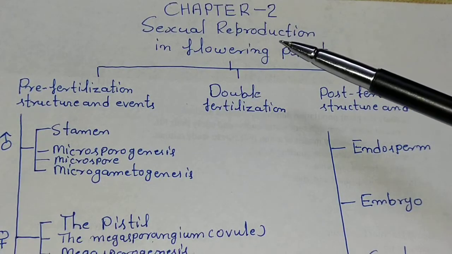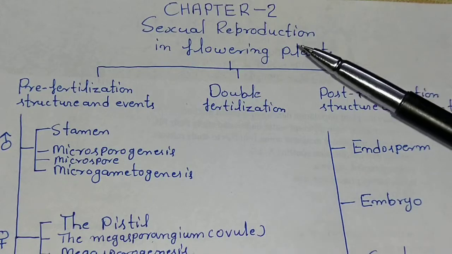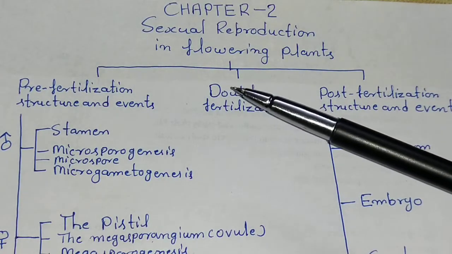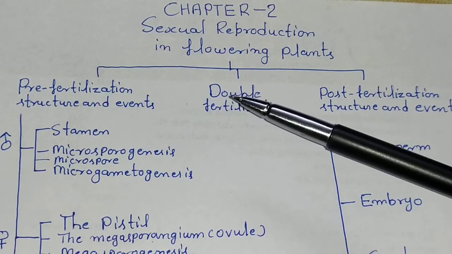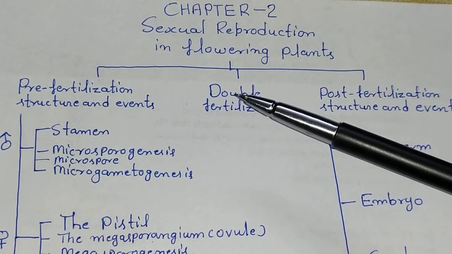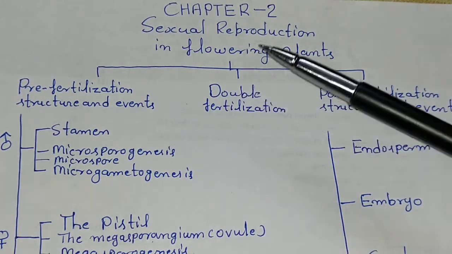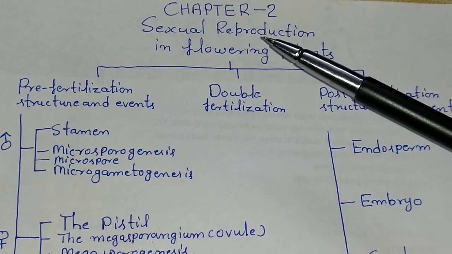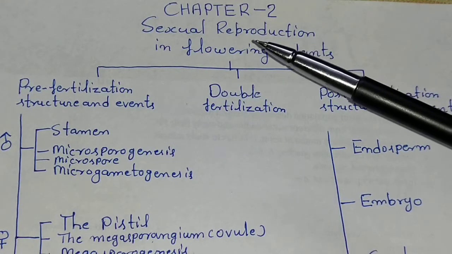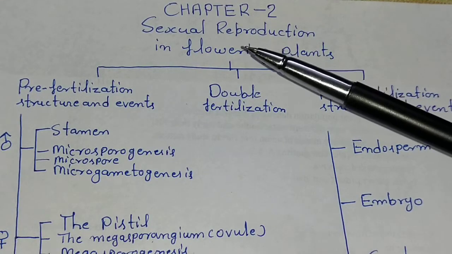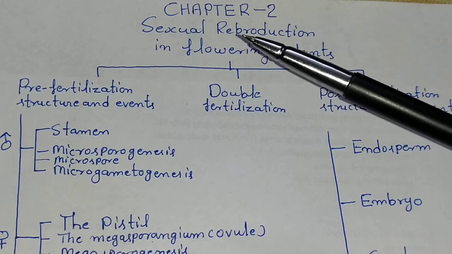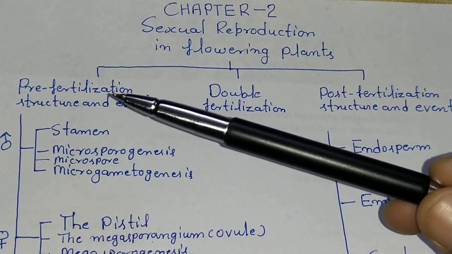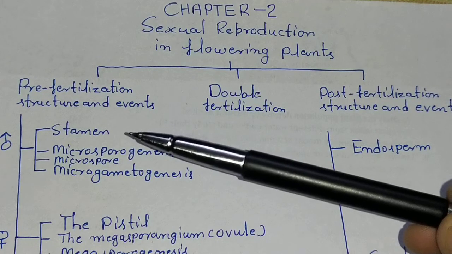First of all, we define sexual reproduction. Sexual reproduction is a fusion of male and female gametes, over their nuclei, to form a zygote which develops into a new individual. That process is known as sexual reproduction. Now, the question arises: how are the male and female gametes developed? Male and female gametes are developed during the pre-fertilization structure and events.